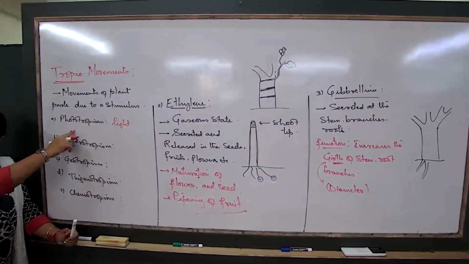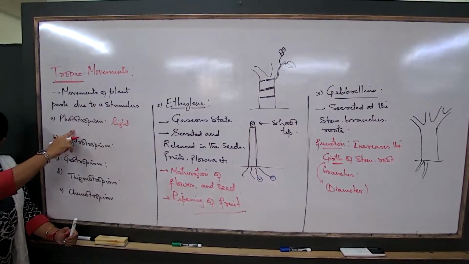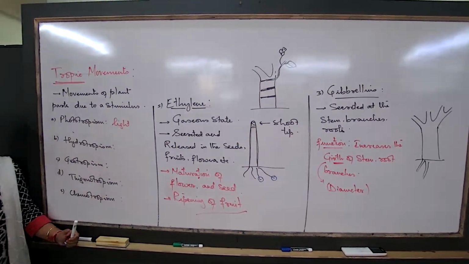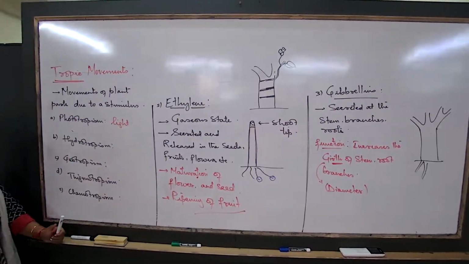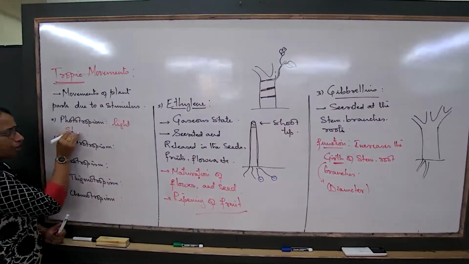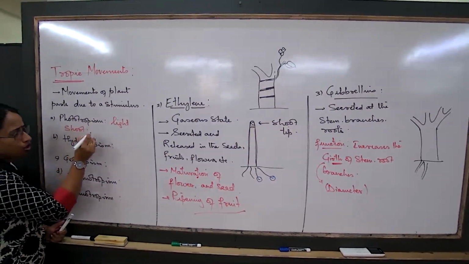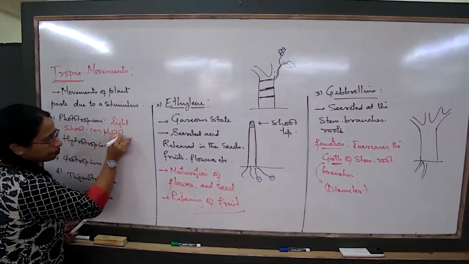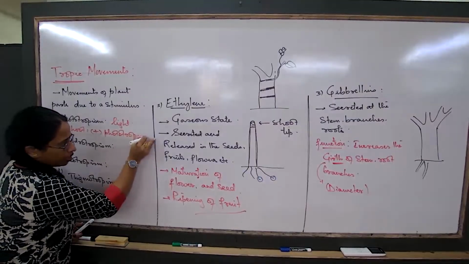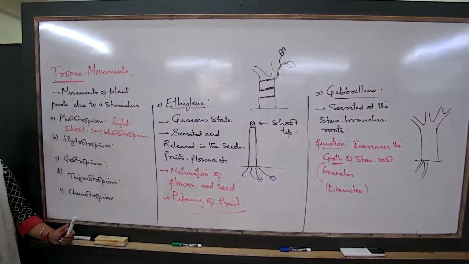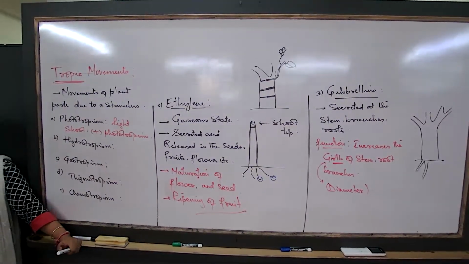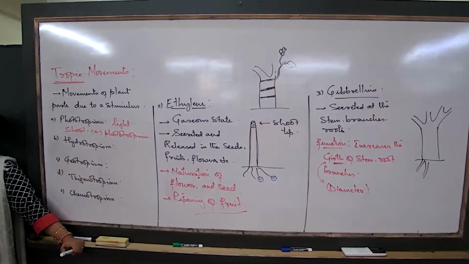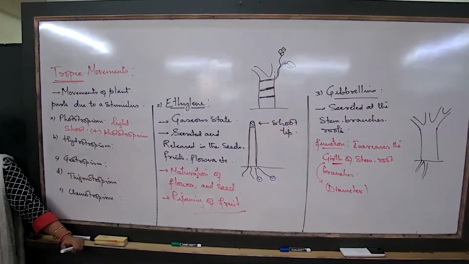What will we write as the definition? Bending of the plant parts, bending of the shoot. We are majorly talking about the shoot. Bending of the shoot towards light. If I say bending of the shoot, then I would say that the shoot shows positive phototropism. Then what is the concept of positive and negative here? The shoot is responding to light and growing towards the source of light. That is why it will be called positively phototropic.